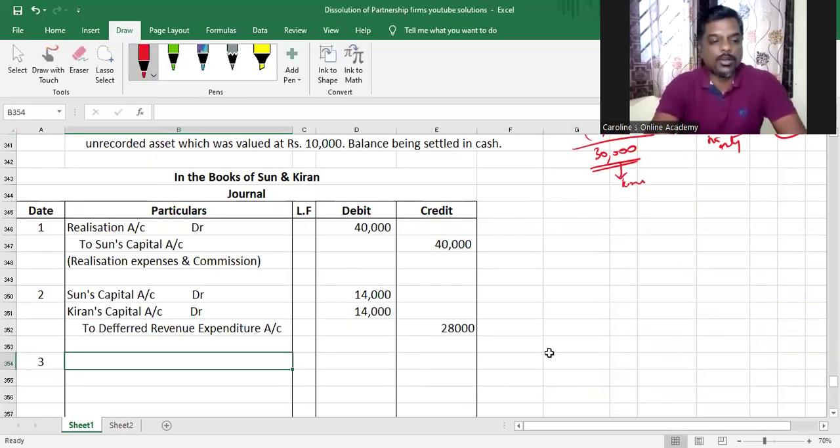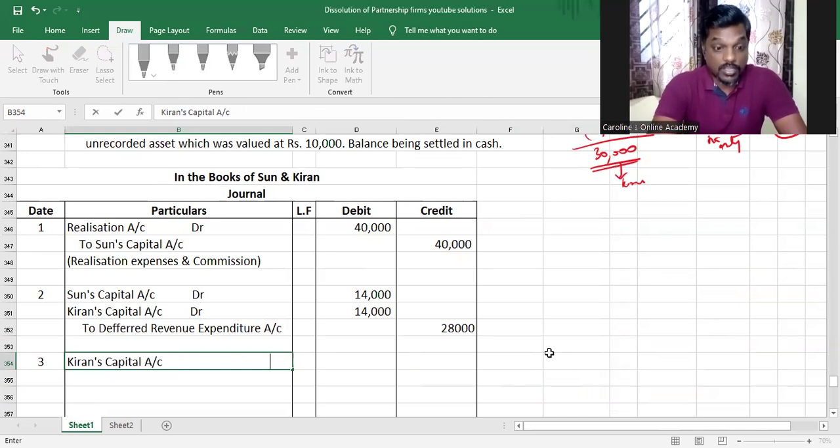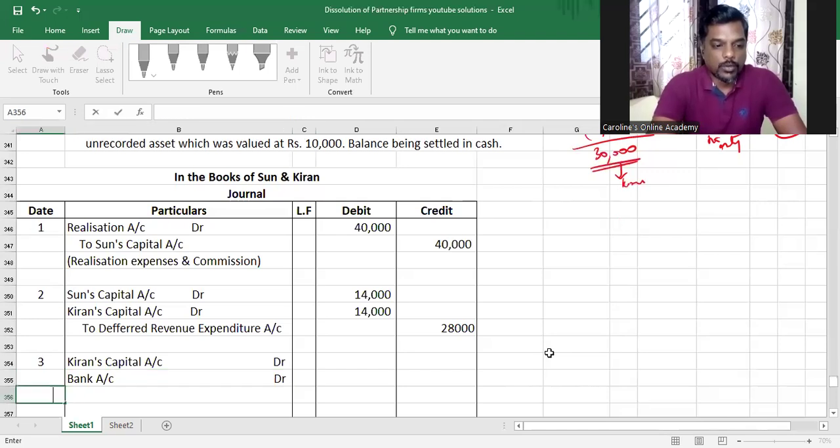When the stock is taken over by a partner, what is the journal entry, my dear children? Kiran's capital account debit. And when the stock is sold, bank account will be debited to realization account. When the creditor takes over the stock in full settlement, no journal entry will be passed, and therefore that is not included here.